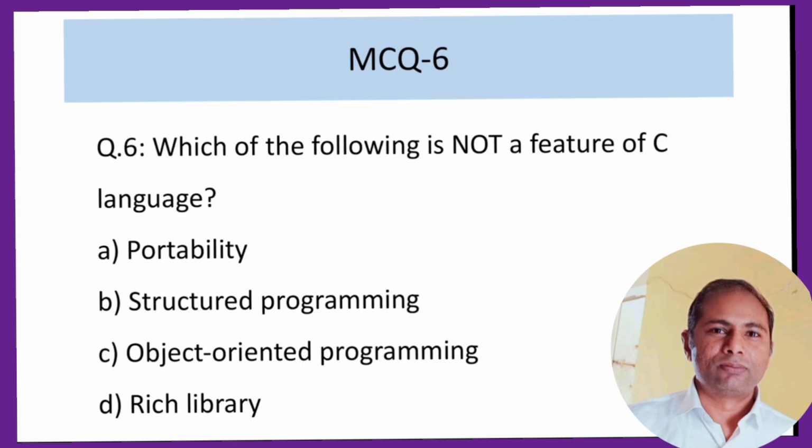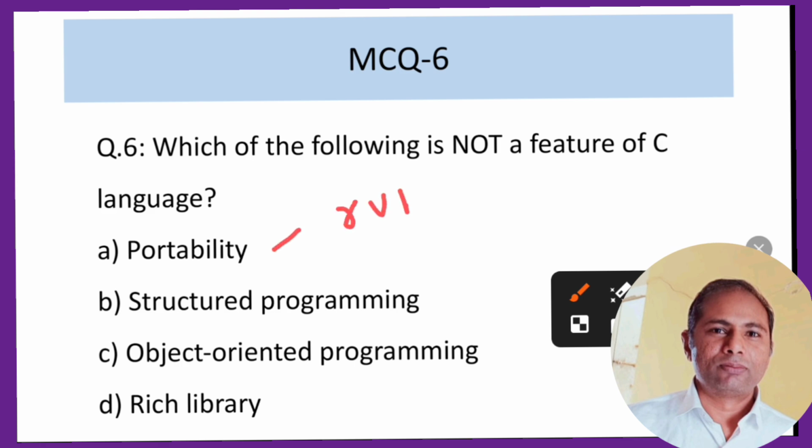Now if we move on to MCQ 6: which of the following is not a feature of C language? We have portability, which means we can run C on any computer. Structured programming means we can divide the program into blocks.